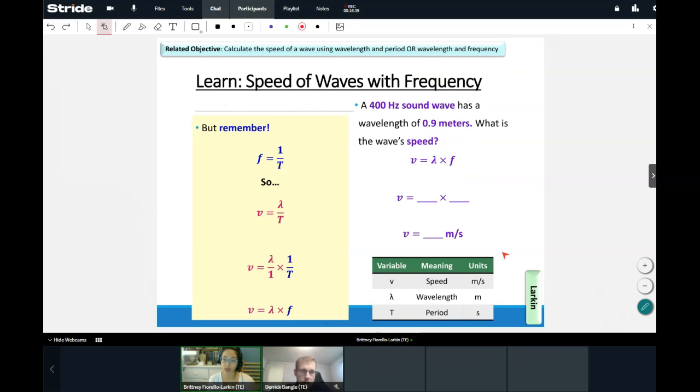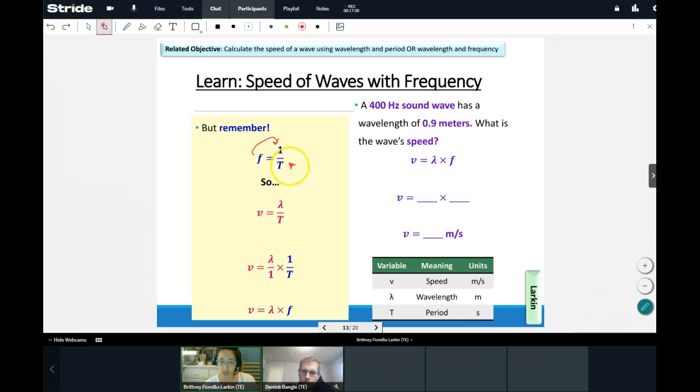All right, so here's the deal. We just learned how to calculate speed of a wavelength, much like we calculate speed of an object, right? There was a length, a distance, wavelength, divided by a time, our period. Period is the time for a wave. However, you can actually also calculate the speed of waves with a frequency as well. Now remember that we learned that frequency is just the inverse or opposite of period. So we learned that frequency is 1 divided by period from one of our previous classes.